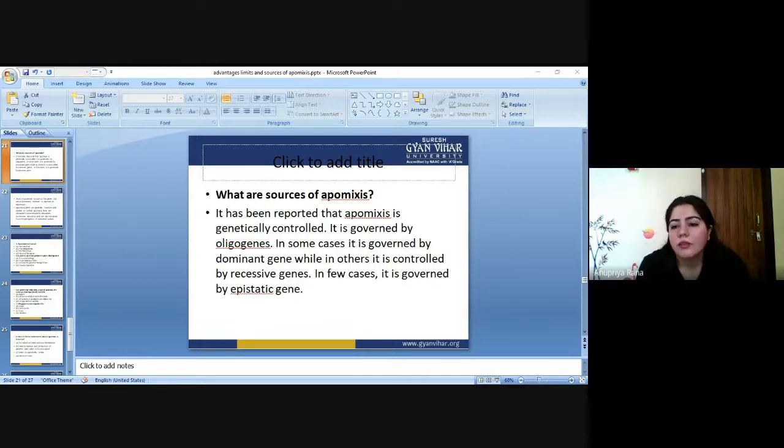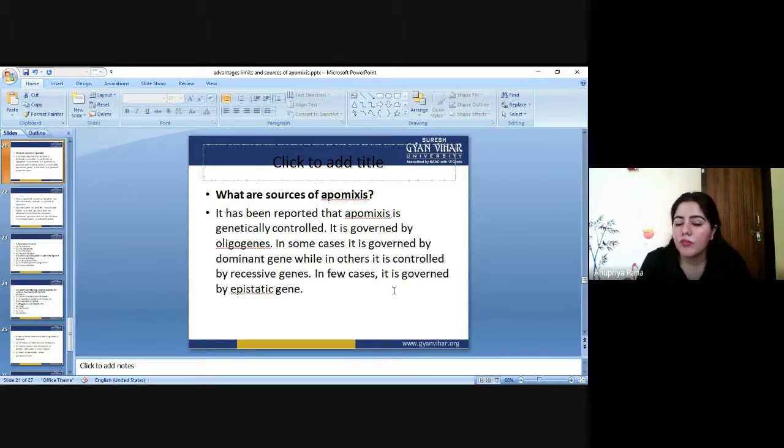Now this is the last one. What are the sources? If you talk about apomixis, how can we get apomixis in work form? First, it has been reported that apomixis is genetically controlled. The first thing is we can get it from the genes, the genes which govern apomixis. The phenomenon always depends on genetics.